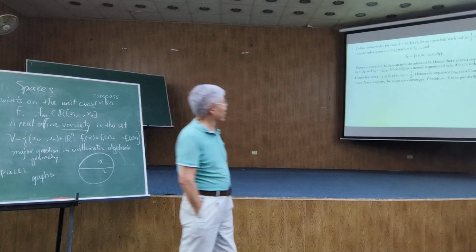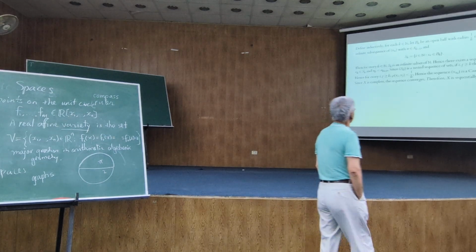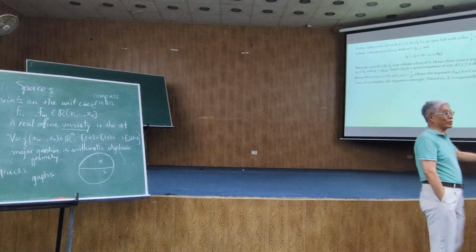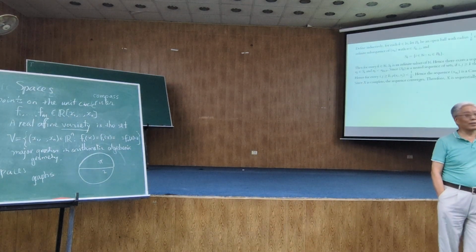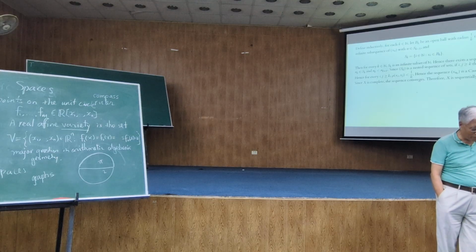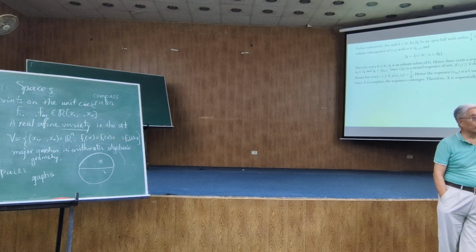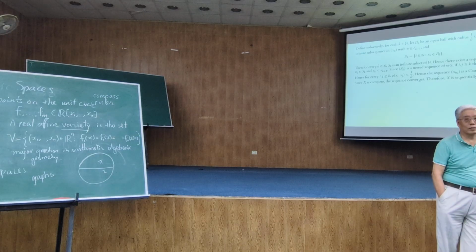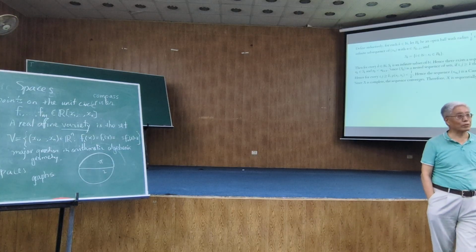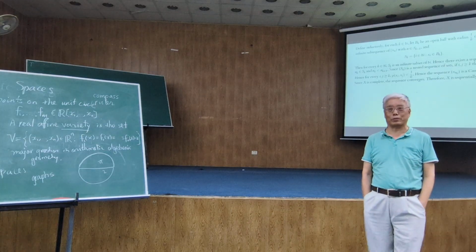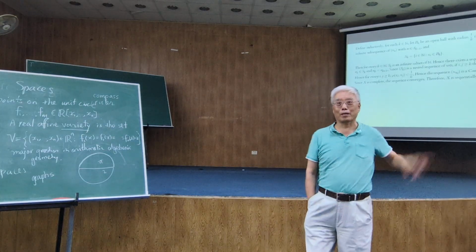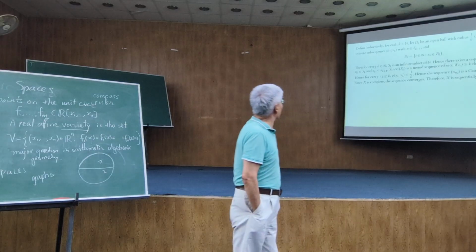I think you are understanding this. So that we prove that it is sequentially compact. Sequentially compact means that we have an infinite subsequence which is convergent. We have an infinite subsequence which is Cauchy. Is that right? Have a look at that. This is not what we wanted to prove.